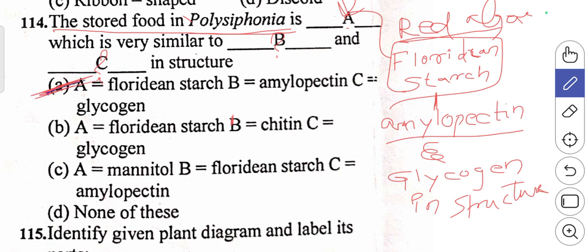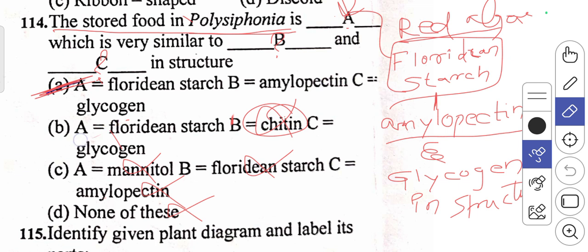Why not B, C, D? In this B statement they have given Floridian starch, whereas B they have given chitin, C they have given glycogen. So this one is wrong. The next one, mannitol, is wrong. Floridian starch, amylopectin. So totally they have given a wrong thing here. So D is also wrong. So for this, the A option will be the right one. So we'll discuss the next question.